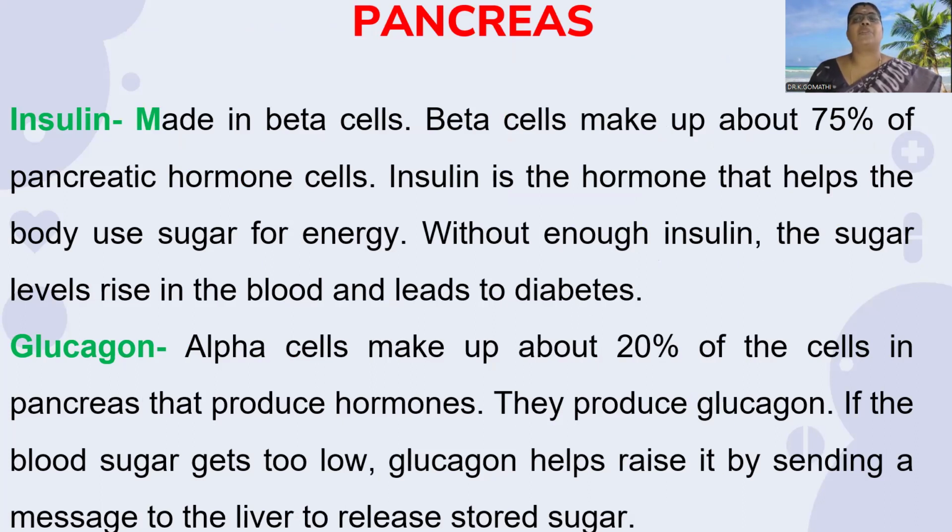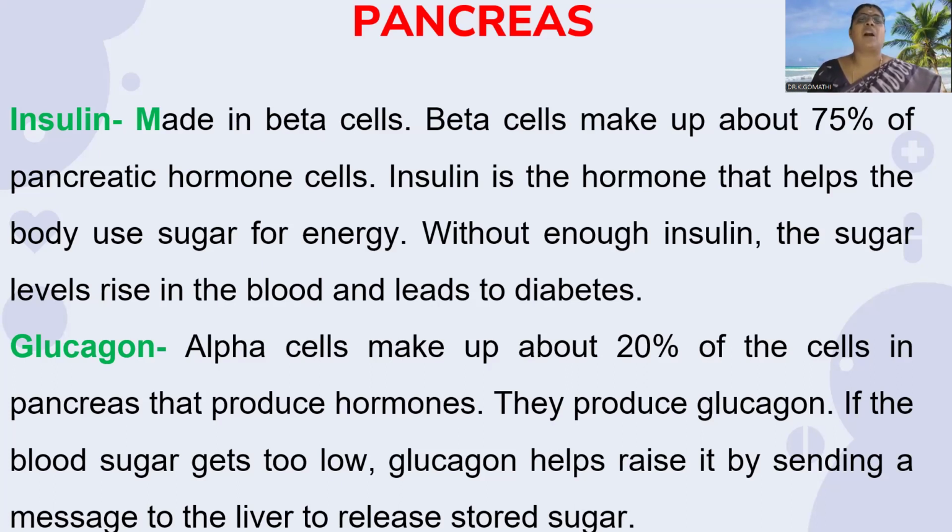Beta cells make about 75% of pancreatic hormones. Insulin helps our body use sugar or glucose for energy. Without enough insulin, the blood sugar level rises in the blood, leading to the condition known as diabetes.